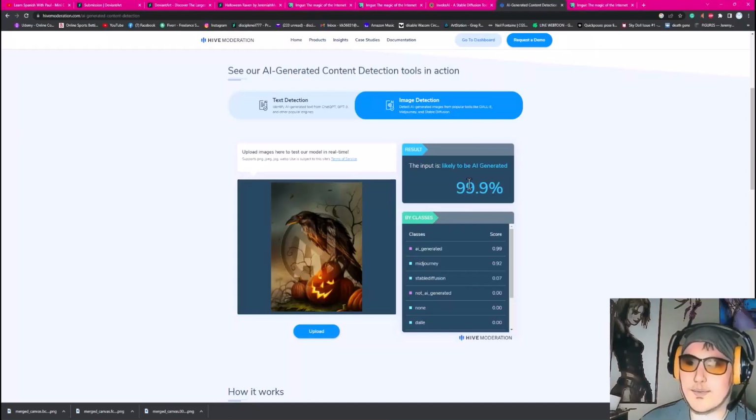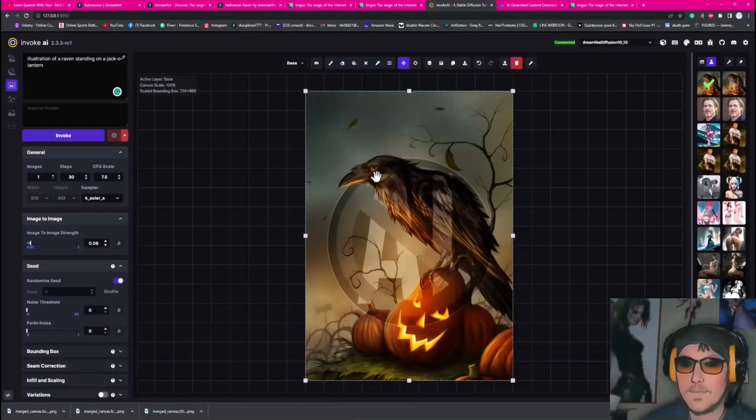Right? So this thing doesn't understand whether or not the person put hours and hours into their work and then went over to something like Invoke AI, which is Stable Diffusion. This is a unique interface, or UI, whatever, and then did a very slight modification to it, maybe because they wanted to make sure everything was smooth. Maybe it wasn't as smooth as they wanted it to be, or maybe they had to upscale it, or they had to downscale. Downscaling changed too much, and so they run it through a low scaling, and now it redoes it, or they upscale it,